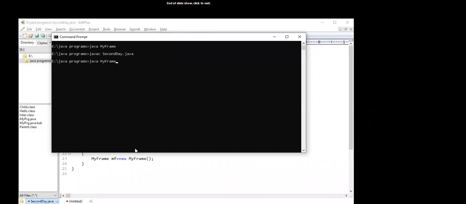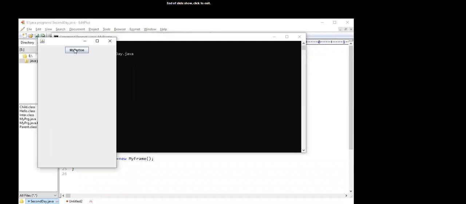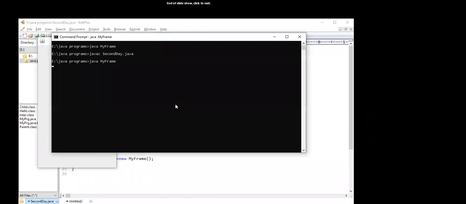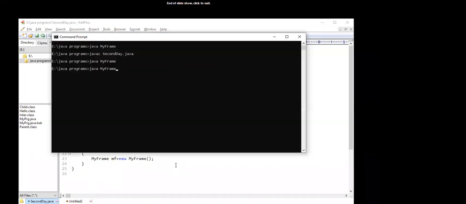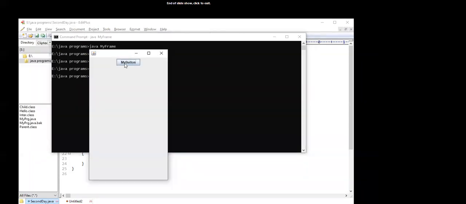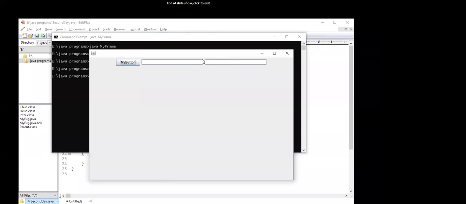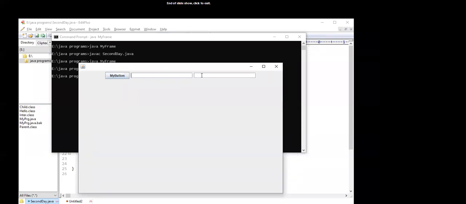Compile. Now you are getting the two text fields. So here we have four components. First one is the window, second one is the button, third one is this text field, and fourth one is this text field.